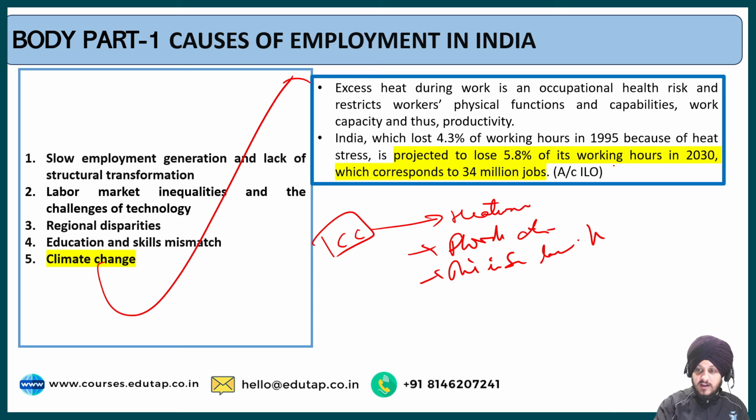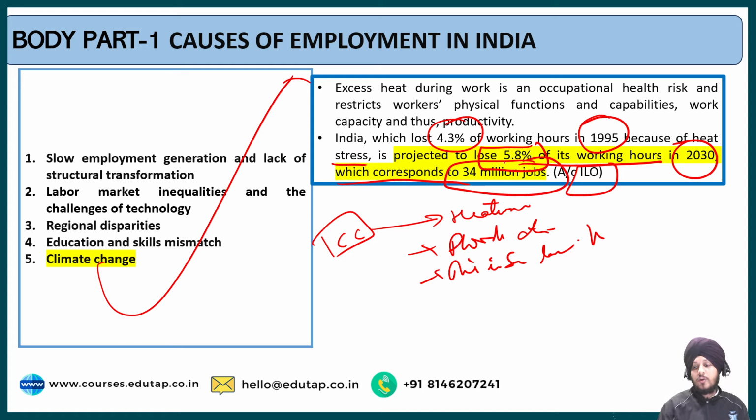As per the International Labour Organization data, India lost 4.3% of its working hours in 1995 because of heat stress. So in 1995, during the heat stress period, India lost around 4.3% of its working hours, which led to unproductivity in the economy. And in 2030, it is projected to lose 5.8% of its working hours, which corresponds to 34 million jobs.